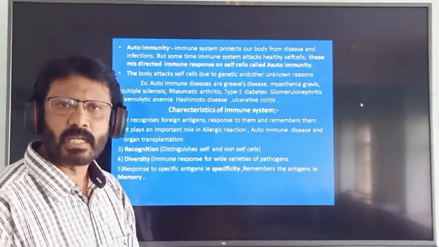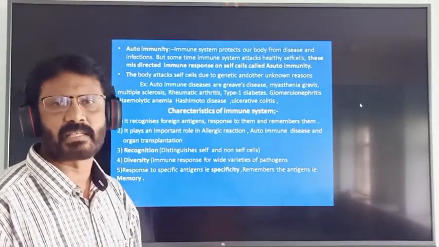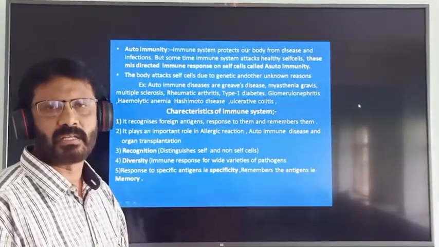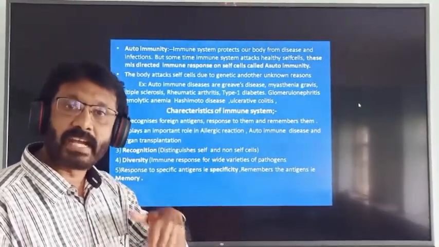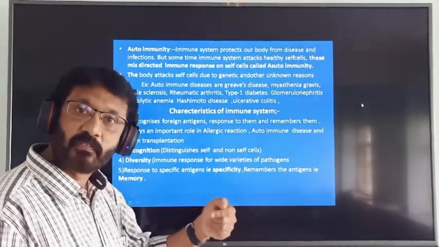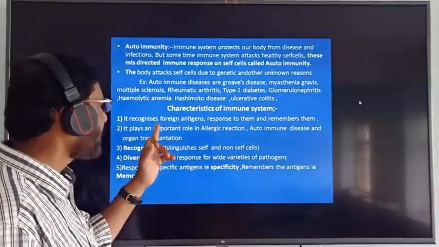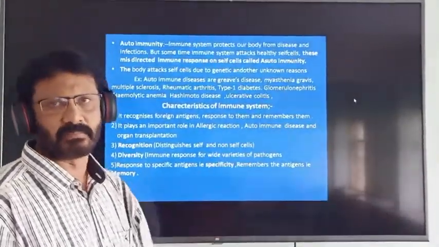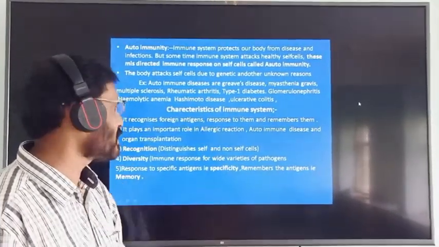That is memory T cell and memory B cell, which have immunological memory for about 20 years to fight against the old pathogen when it infects again. So that is the meaning. It recognizes the foreign antigen, responds to it and remembers it. That is the first characteristic feature of our immune system.